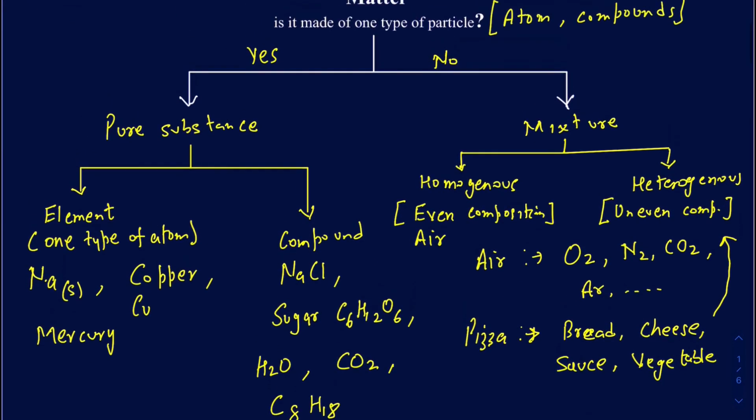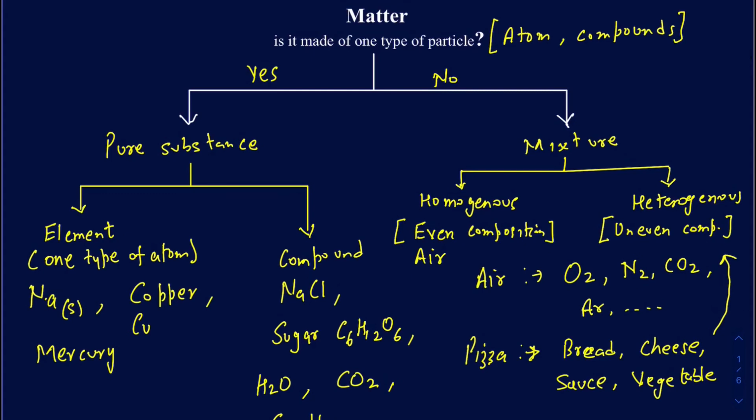So just to sum up everything, the first question you ask yourself is if it has only one type of material. If it does, then you put that into the category of a pure substance, which is further categorized into an element if it has only one type of atom. And if you have more than one type of atom that are chemically bonded with one another, then you put that into the category of compounds.